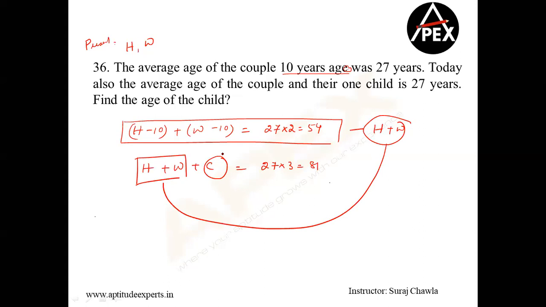I'm going by simple method. 37 will be the answer if we are going with shortcut. You bring this 10 on the right hand side and this 10 on the right hand side, you will get 37 into 2. Next one, please. 34.